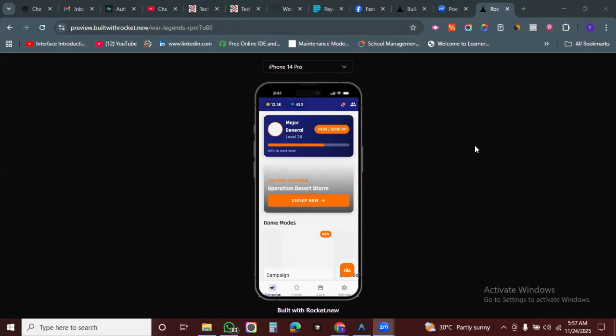All right, but this is what we've been able to build. I think it's really cool. Like I always say, there are tools that can help you extend this further, but you must be able to download the code. Of course, Rocket requires that you pay them first before you can download this code. All right, so that is that for this particular tutorial. See you in the next lesson.